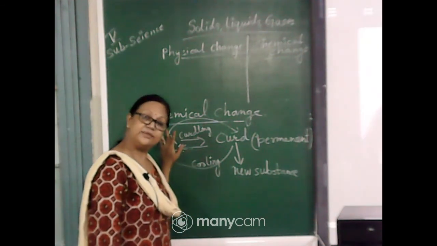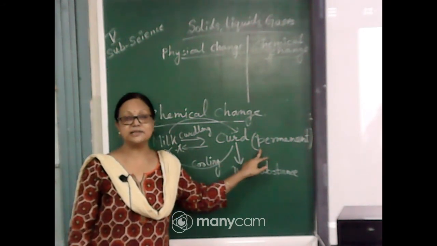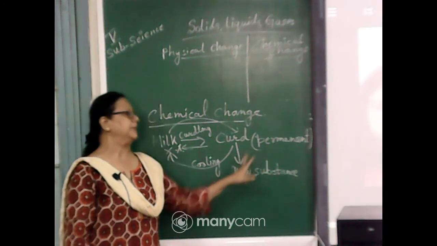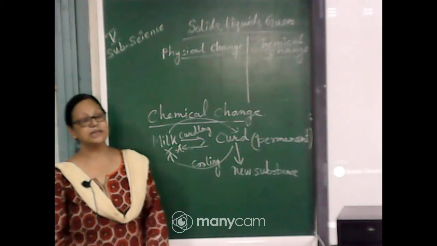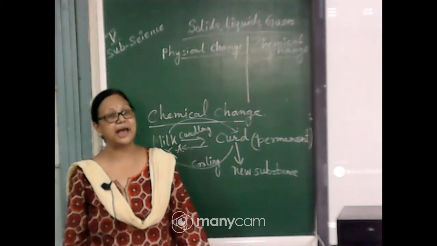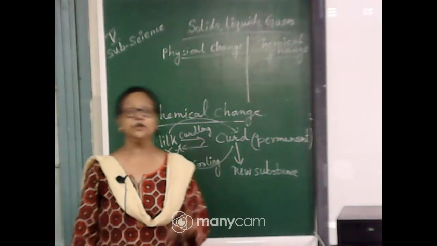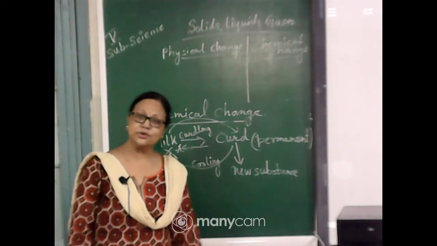Once the milk changes into curd, this curd never changes into milk. So it is a permanent change, and we get a new substance, because in texture, in taste, in every aspect, curd is totally different from milk. So it is a new substance we have formed, and that is curd. Understood? So this is a chemical change.